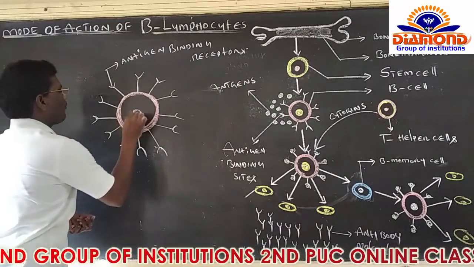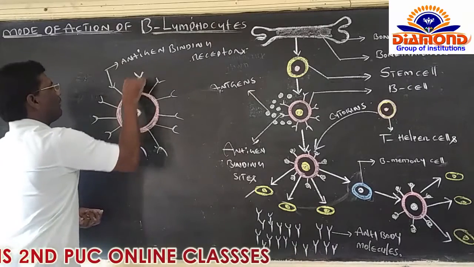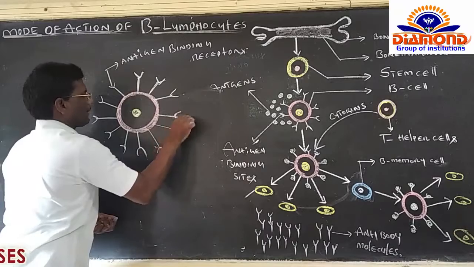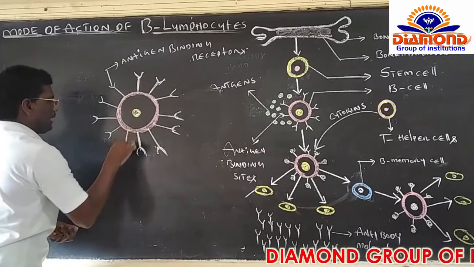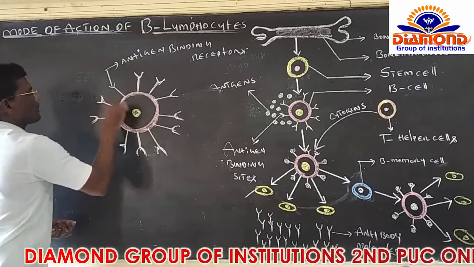This is the nucleus of the B lymphocyte, and the Y-shaped molecule-like structures present on the surface of the B lymphocyte, otherwise B cell, are called the antigen binding receptors.